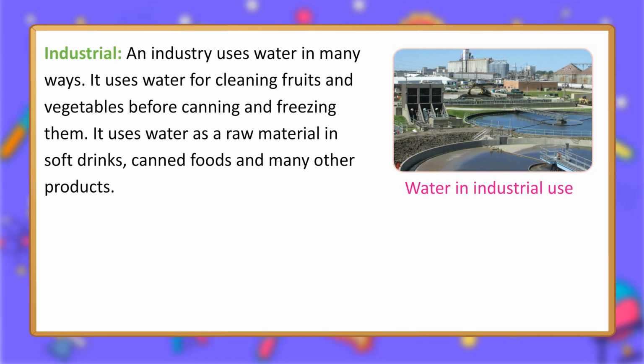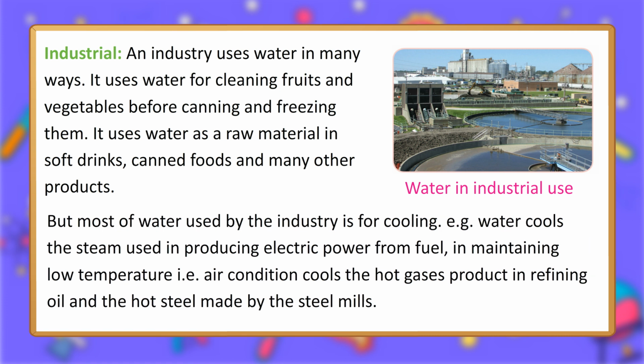Industrial. An industry uses water in many ways. It uses water for cleaning fruits and vegetables before canning and freezing them. It uses water as a raw material in soft drinks, canned foods, and many other products. But most of the water used by industry is for cooling. For example, water cools the steam used in producing electric power from fuel, in maintaining low temperature, i.e. air conditioning, and cools the hot gases produced in refining oil and the hot steel made by the steel mills. Water in industrial use.